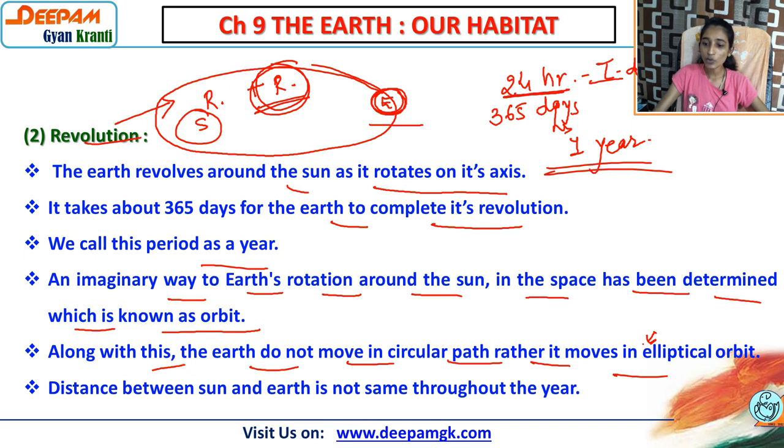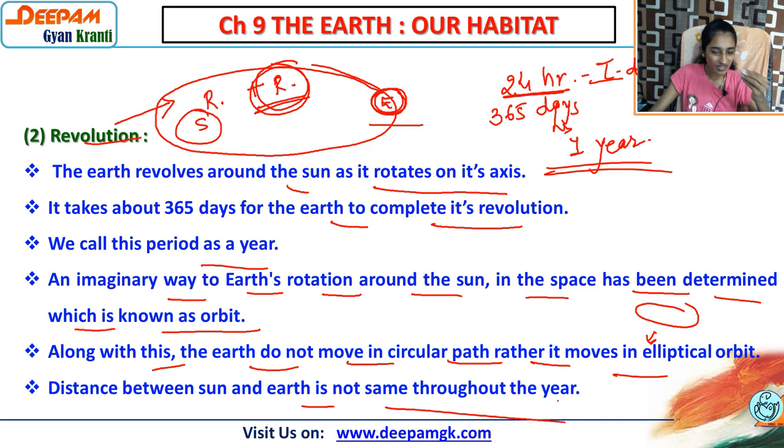Means we can say, you must have seen an egg, so that is elliptical in shape. The same way here also, we don't have a particular circular or round path. The Earth has an elliptical orbit. The distance between the Sun and the Earth is not the same throughout the year. Definitely there is no confusion and there is no logic behind it. The simple logic is there.